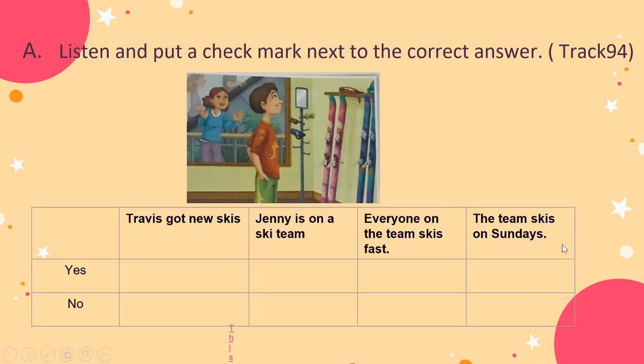Teacher wants you to listen carefully, and after that put the check mark on yes or no. Now teacher will provide you the listening track, and after that we will check our answers all together. So now let's start.